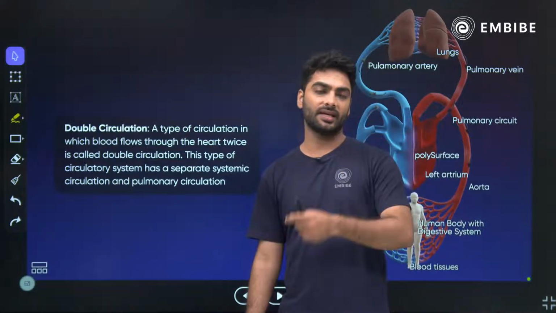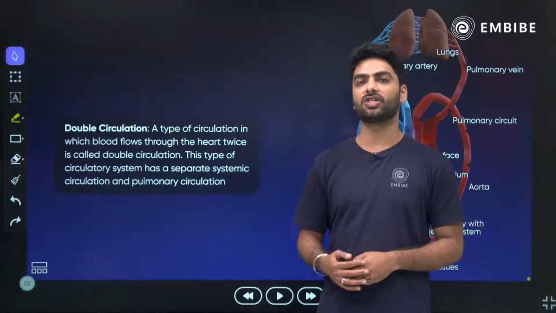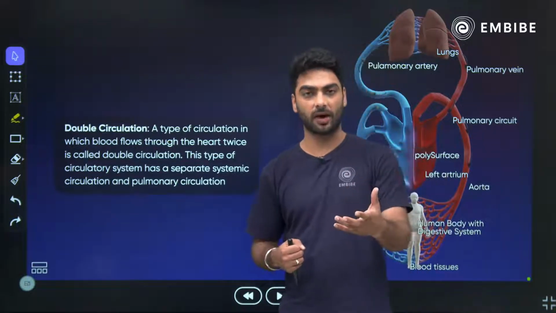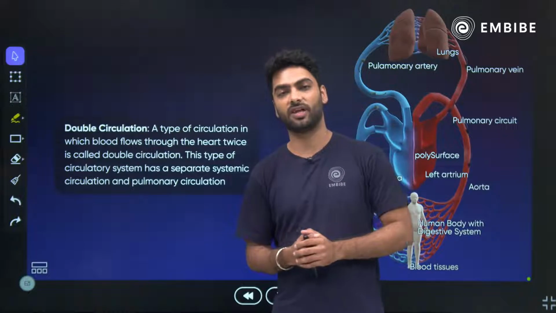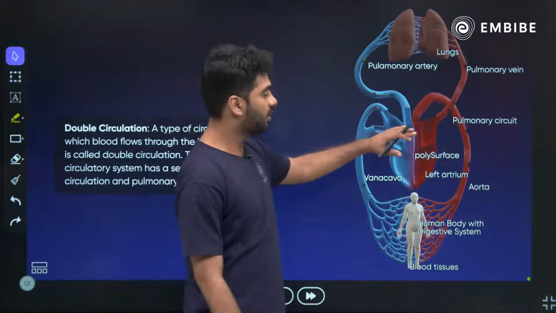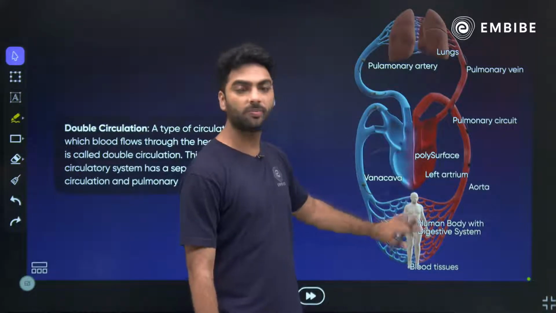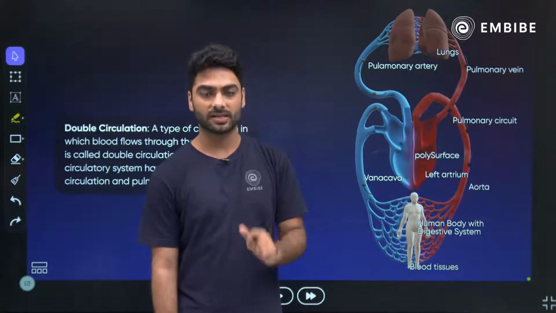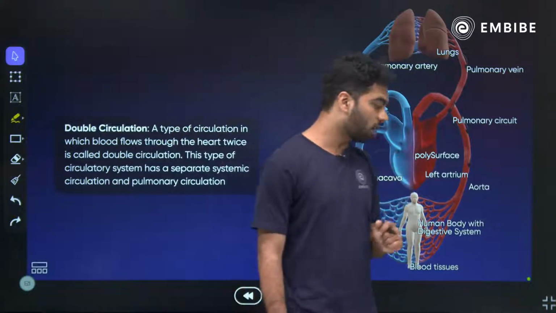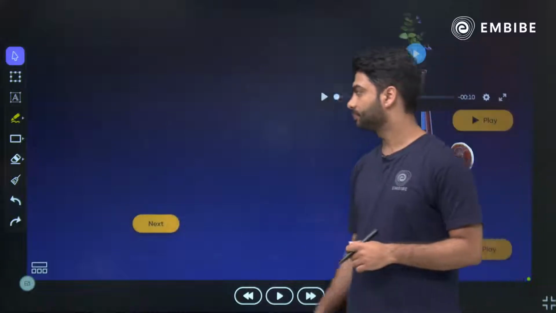Pulmonary circulation takes place with the help of pulmonary arteries and pulmonary veins. Systemic circulation takes place with the help of the systemic aorta and the superior and inferior vena cava. So double circulation is the circulation between the heart, lungs, heart, which is called pulmonary circulation, and heart, body, heart, which is called systemic circulation. Okay? So that is your double circulation. Again a short definition in your exam.